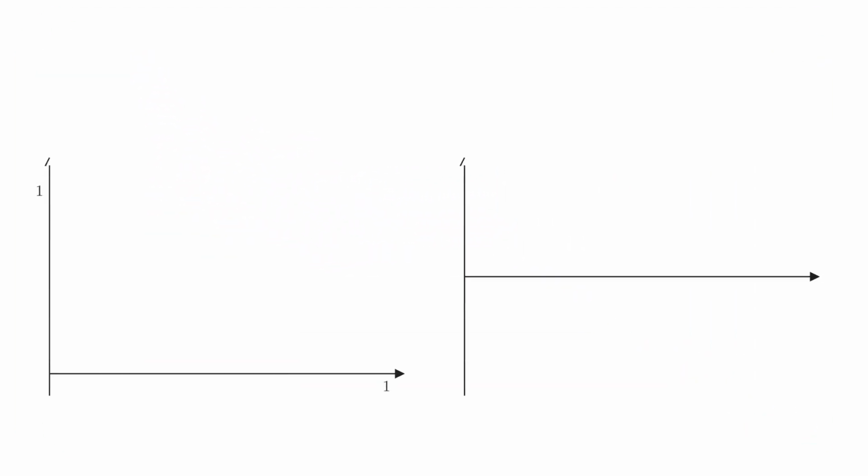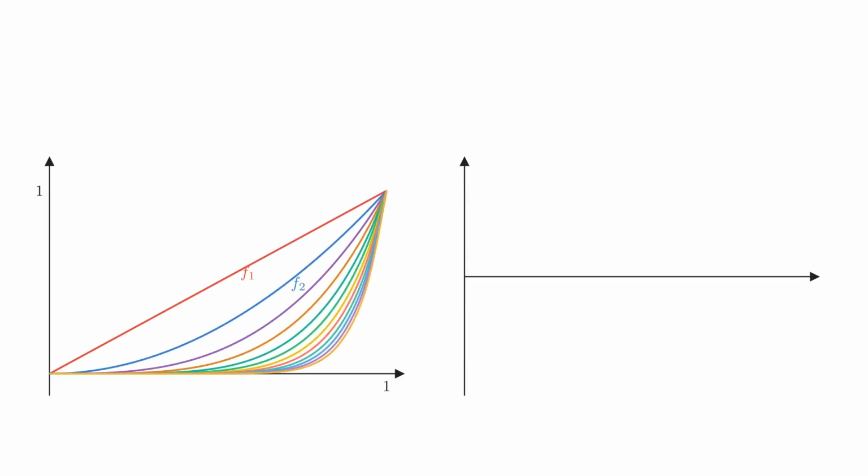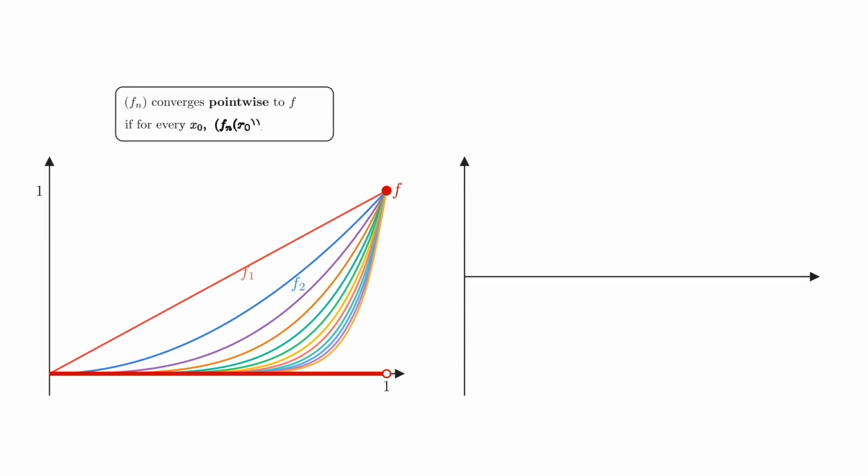Let us start with the picture on the left. We have a sequence of functions, and we also have a limit function in red. We say that the sequence converges pointwise to the limit function f if the following happens. Take any point x0 in the domain, then evaluate every function in the sequence at that one fixed point. This gives a sequence of numbers, f1 of x0, f2 of x0, f3 of x0, and so on.